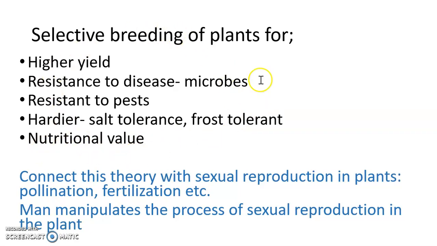Now, when we think about all of this, what we need to make sure that we do is we think about all the knowledge that we've met already about sexual reproduction in plants. So when plants reproduce, we need to take the pollen from one plant and we need to move it to the other plant. So we've got pollination. Now, what happens in selective breeding is we take the plant with a desirable characteristic and we take the pollen out of that particular plant and we move it into another plant that we know has got that same feature that we want to breed it with. So we've got fertilization in a very artificial sense in case of selective breeding of plants.